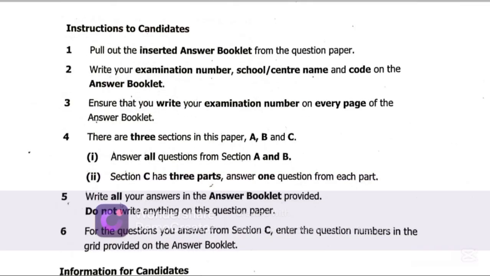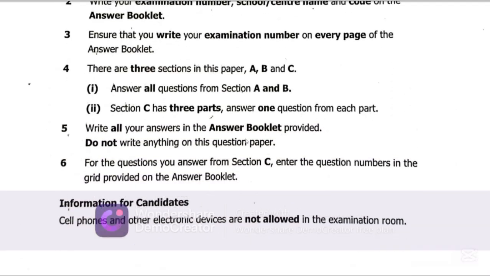The other very important thing to take note of on the instructions is that there are 3 sections in the paper: section A, B, and C. Section A is where you find multiple choice questions from question 1 to question 40. Then in section B, you find short answer questions carrying 30 marks: 1 question for geography, 1 question for history, and 1 question for civics, each carrying 10 marks. That is a total of 30 marks in section B.